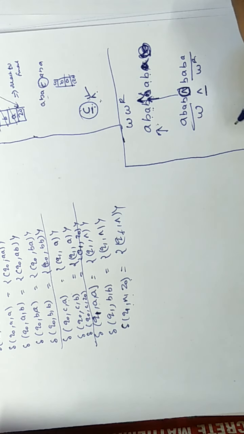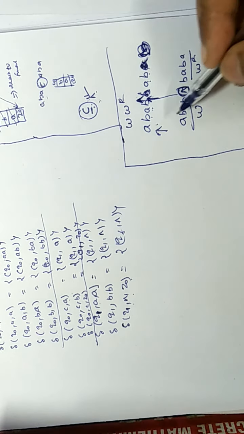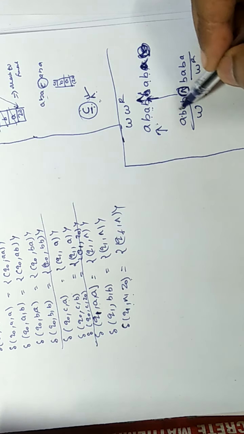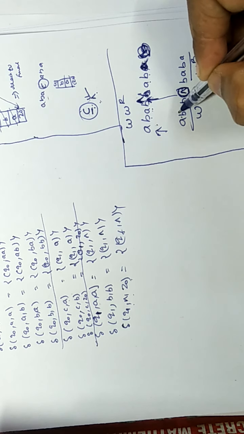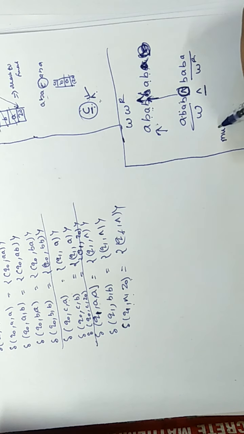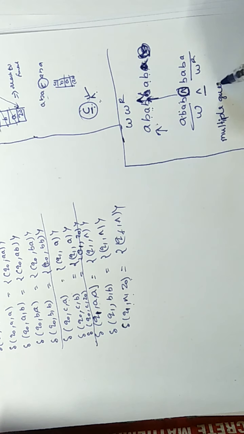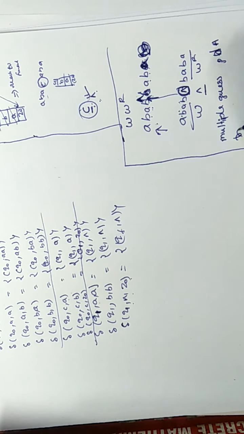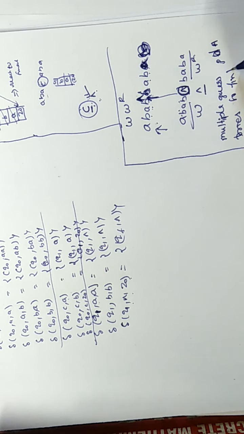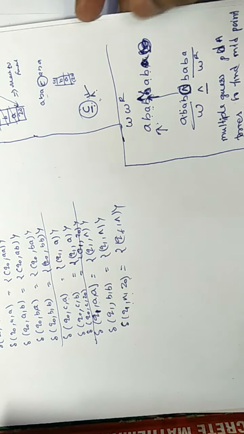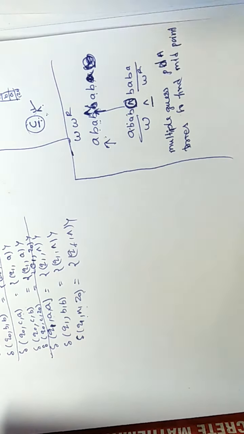And how can the PDA work in this position? The PDA assumes there is a null. It will try to check WWR. It will fail. Then it will check it at this position, this position, this position. After trying multiple choices, there are multiple guesses. The PDA tries to find the midpoint, and in multiple guesses one guess will be correct.